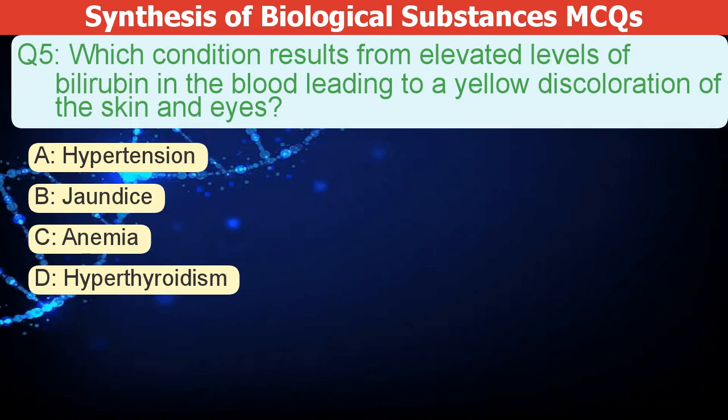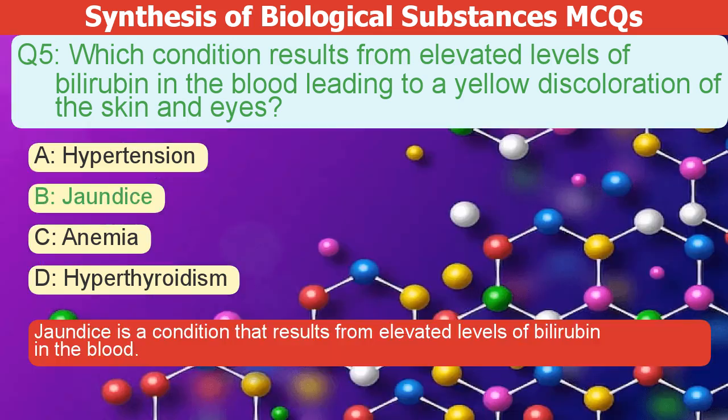Which condition results from high bilirubin levels in the blood, causing yellow skin and eyes? A. Hypertension. B. Jaundice. C. Anemia. D. Hyperthyroidism. The correct answer is B. Jaundice is a condition that results from elevated levels of bilirubin in the blood.